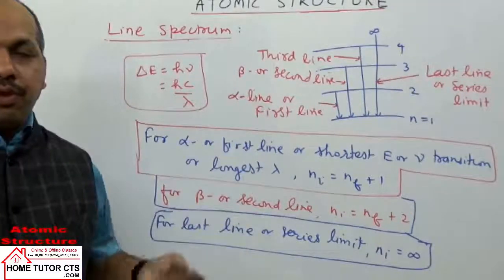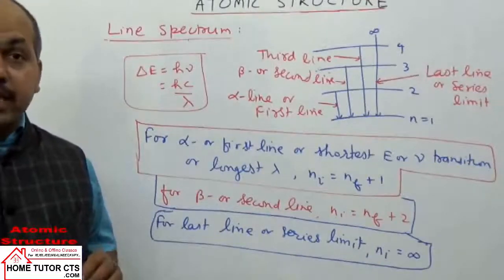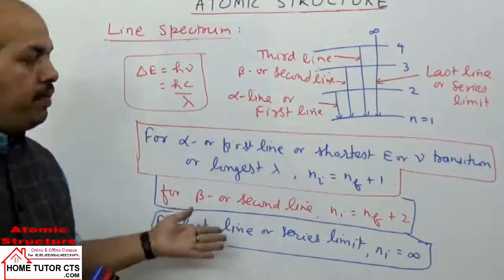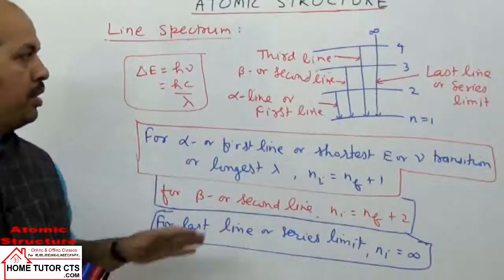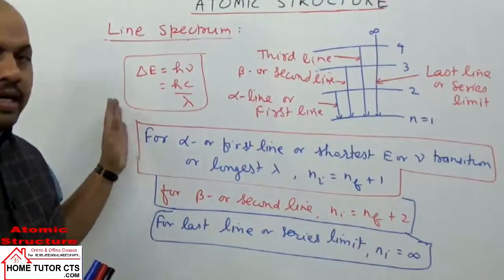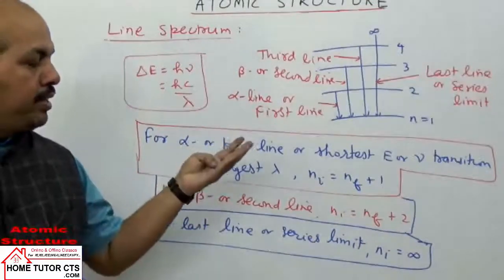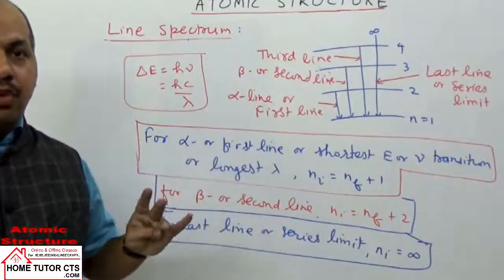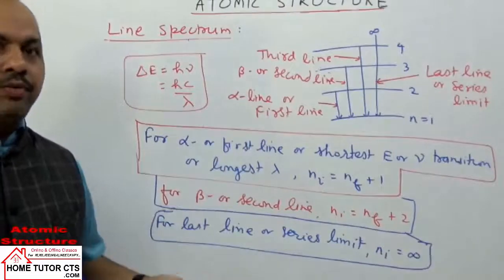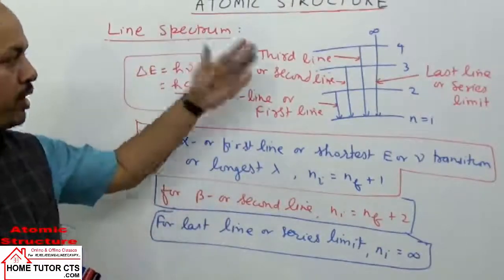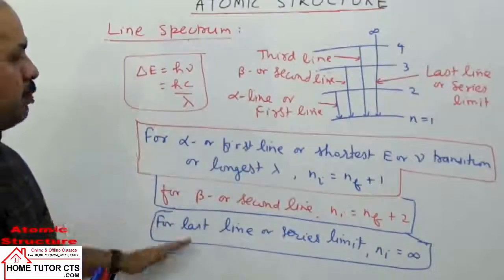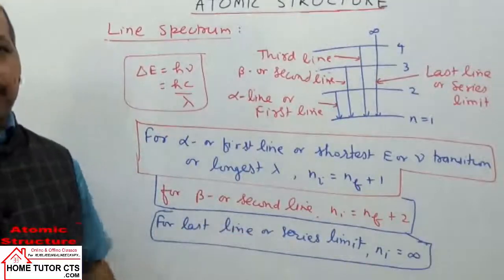For a given element, the value of Z is fixed. R is constant; you should remember the value of R. If we know R, Z, Ni, Nf, we can find the wave number or the wavelength. That is what you get questions on in this line spectrum topic.